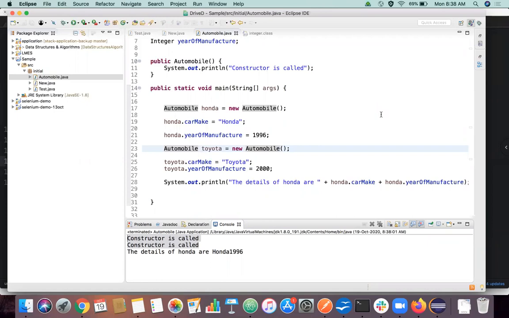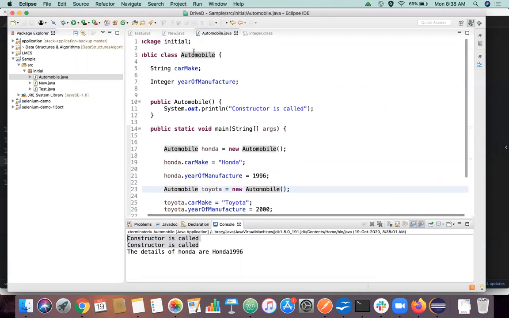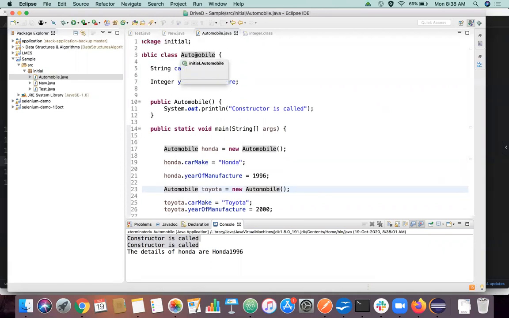So, are we clear here now, everyone? You can assume Automobile is kind of a blueprint, right? And every object we create is a copy of that original blueprint. The blueprint is a kind of master copy, and you're creating each and every object as a copy of that blueprint. The copy is not necessarily identical to the master copy. It can have some changes also from the blueprint.